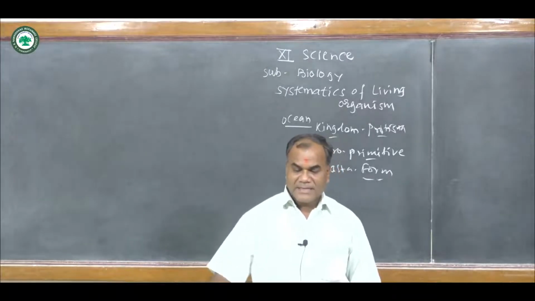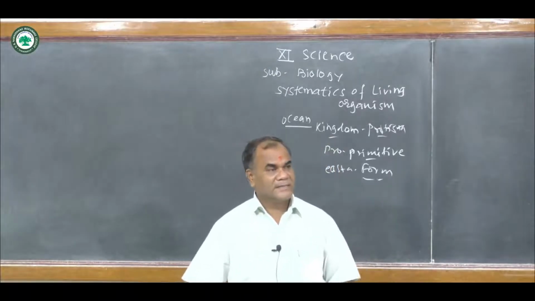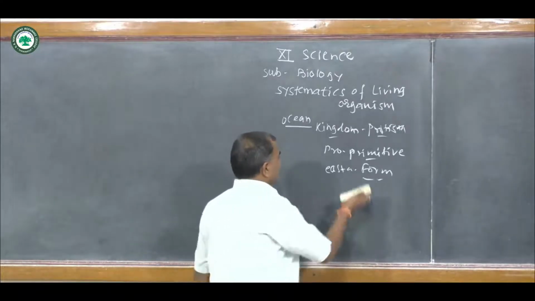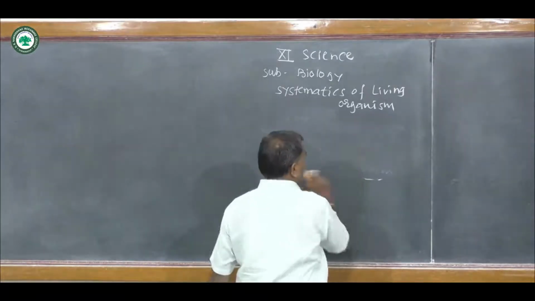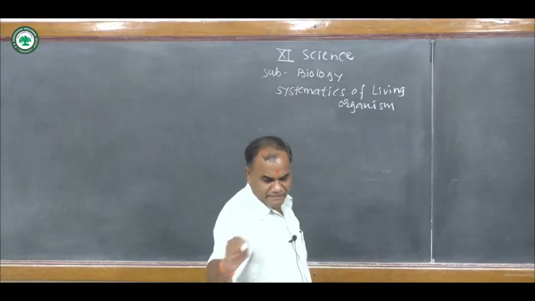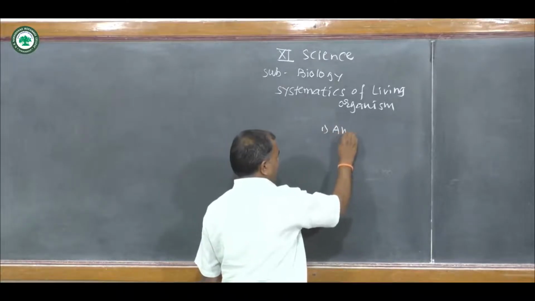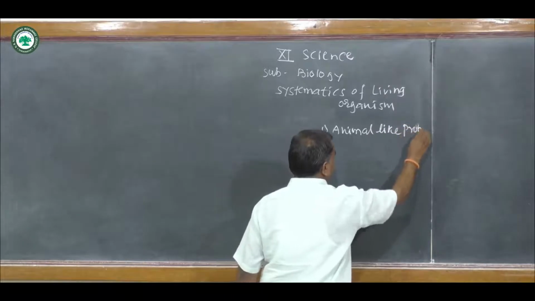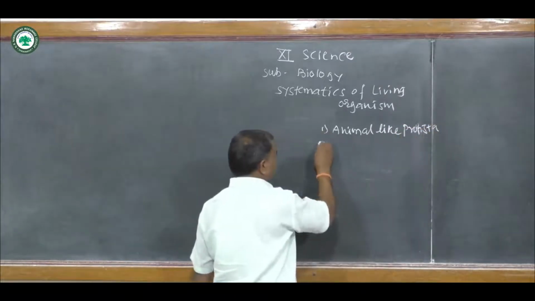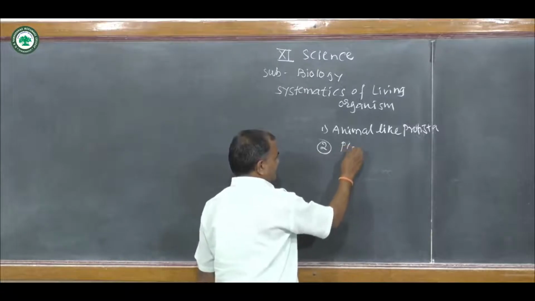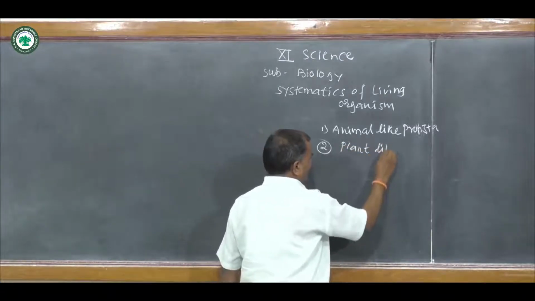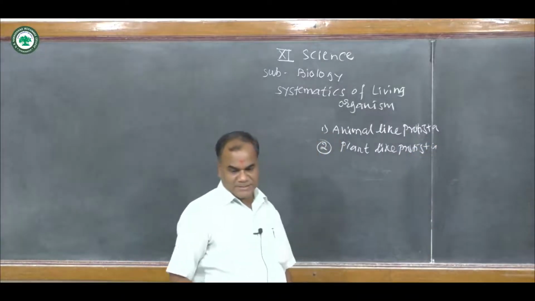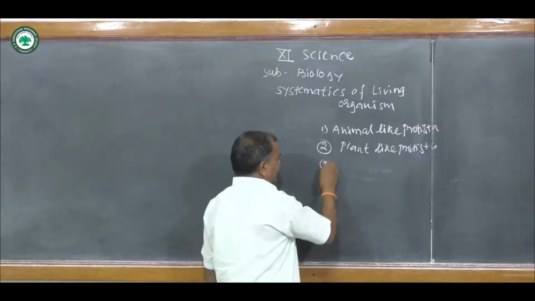If we see some characters like this, that is Protista. There are three types of Protista: first, animal like Protist; second, plant like Protist; and third, fungi like Protist.